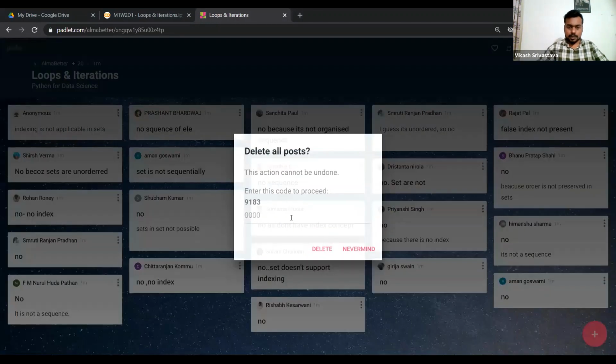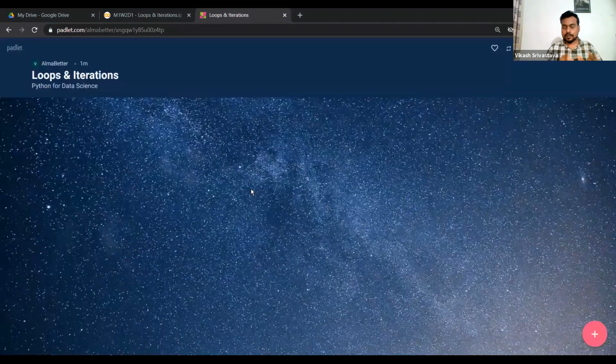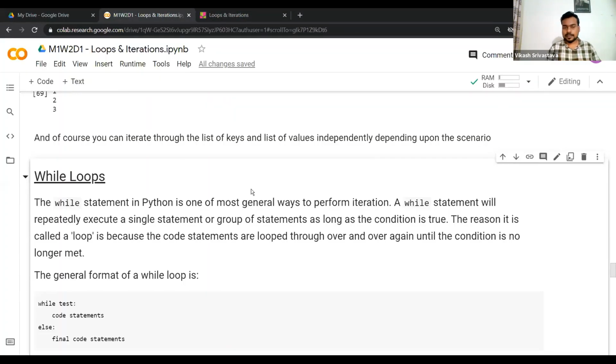Yeah, I think we took a lot of time in studying for loops, but of course, this is one of the most important concepts which you'll be using in Python programming. Okay, so later on when we discuss pandas and numpy, you'll also be iterating over the rows of your data frames, right? So all those things will come in, but the same concepts will apply, right?